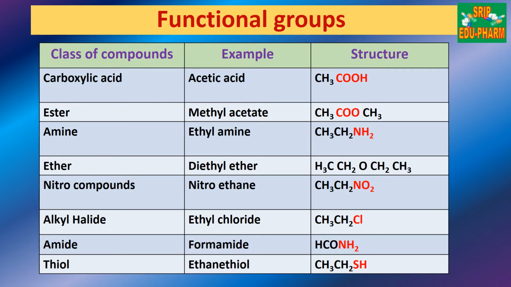Then halide means halogens, like ethyl chloride or iodide, bromide, in that way. Then for amide, it is RCONH2. Then for thiol, as we have told, S means it is thio. So here instead of OH it is written thiol, meaning SH. So RSH is thiol. So these are some of the examples of functional groups that we have to study. We should know them.